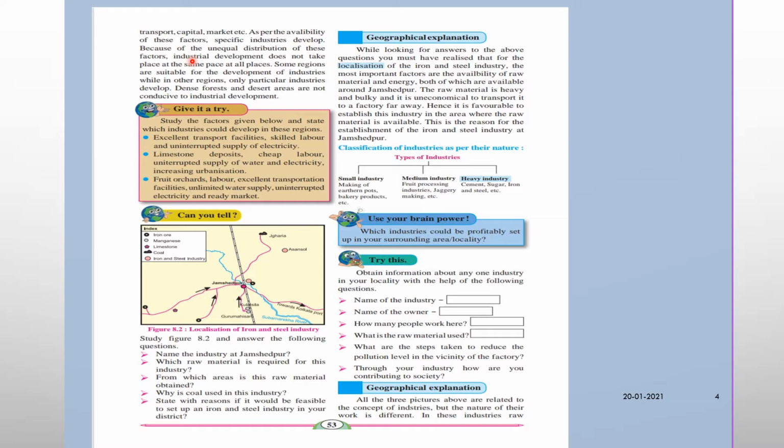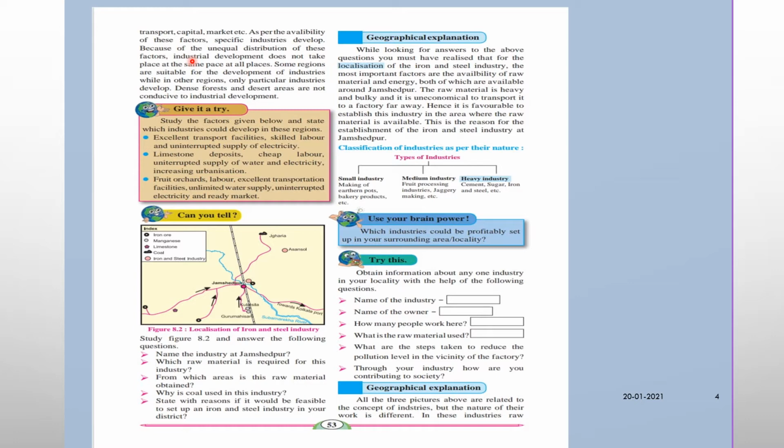Because of the unequal distribution of these factors, industrial development does not take place at all places equally.